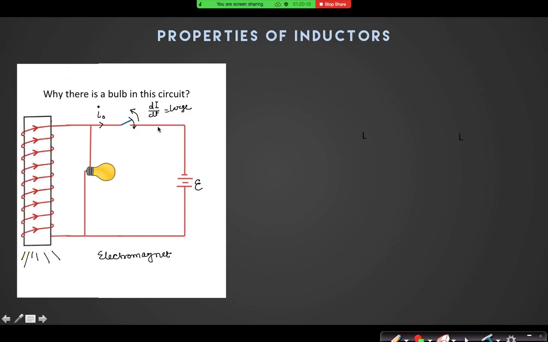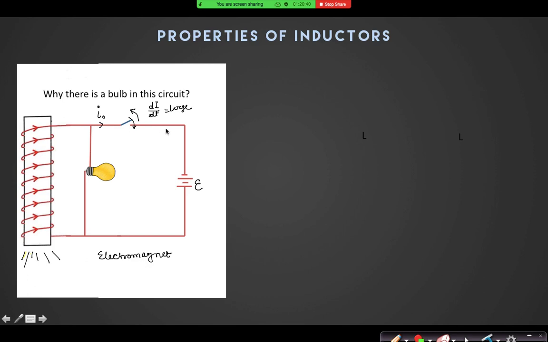So the person operating that switch might be in danger because of that large potential difference. There may be a spark. And if somehow the person touches these two ends, there is a very large potential difference across the body.